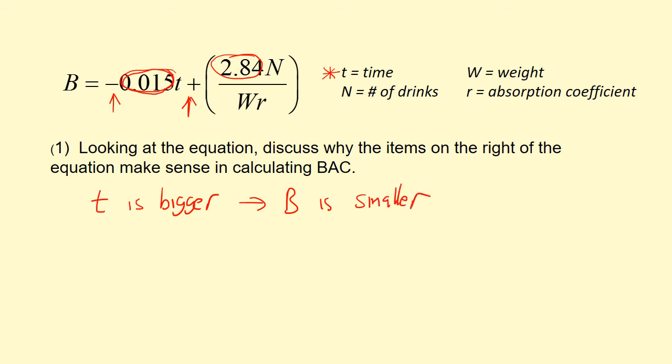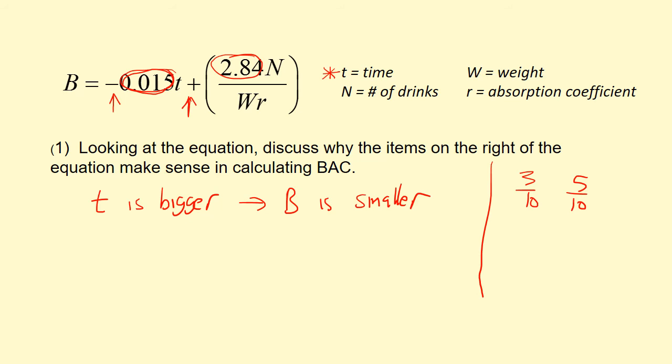which means when it's been more hours, then B is smaller. And that makes sense. Okay, let's look at this next bit here, and what we have is a great big fraction. So I'm going to go off to the side and do an example to refresh everybody on what happens with fractions. Let me write 3/10 and 5/10.